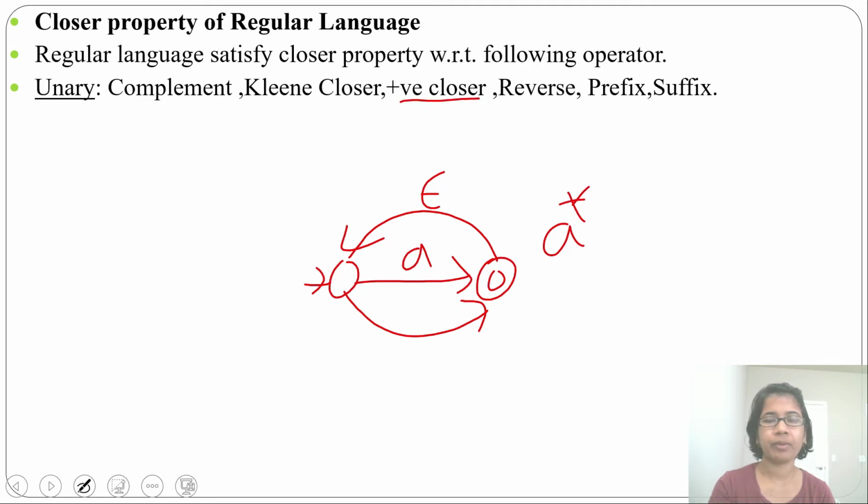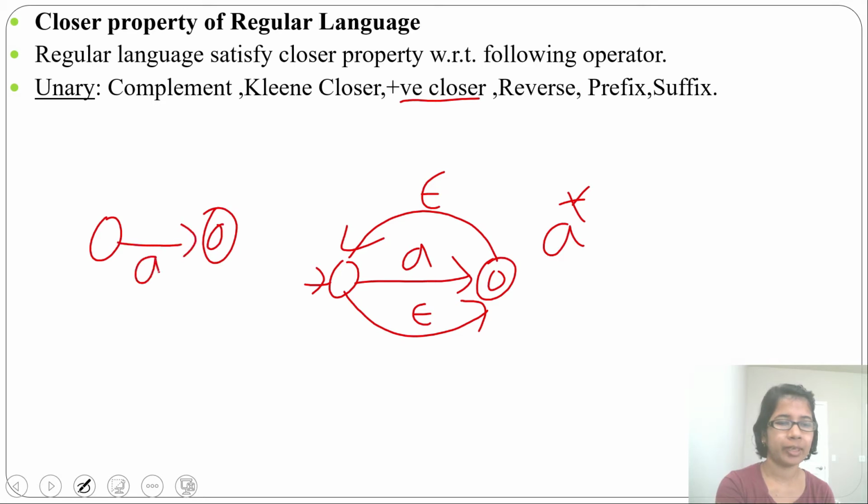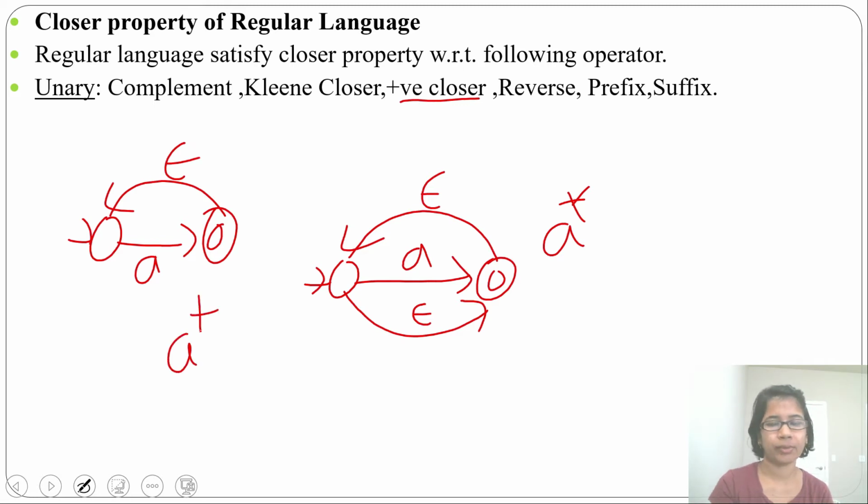Next is positive closure. How to find positive closure? Just add an epsilon transition from final state to initial state like this. Suppose this is a finite automata for A. Then just add an epsilon transition from final state to initial state. You will find the positive closure.